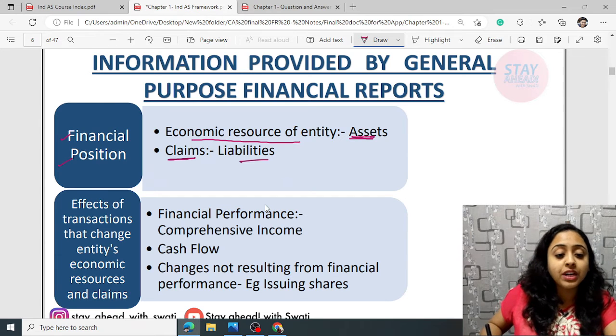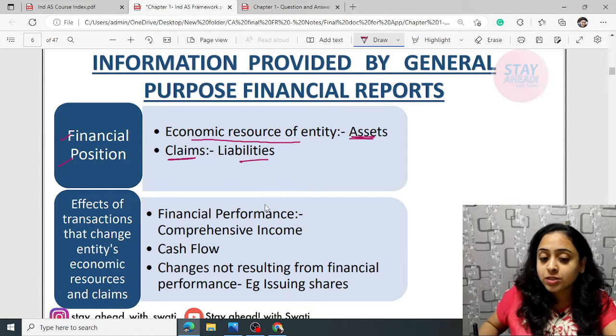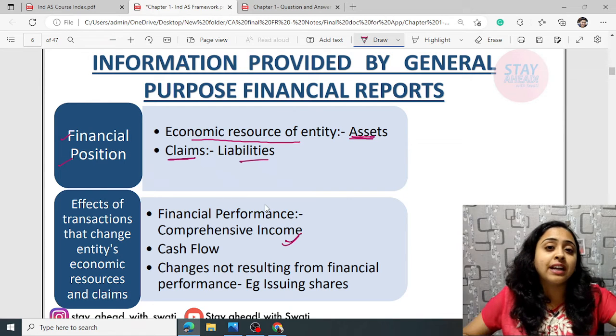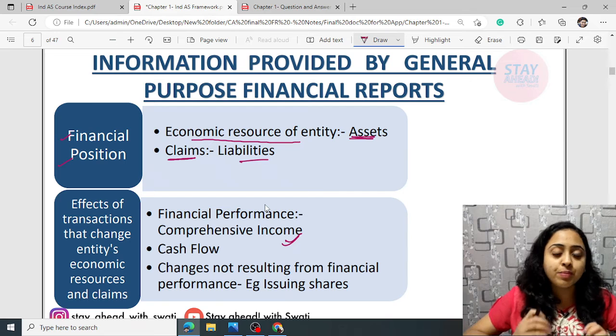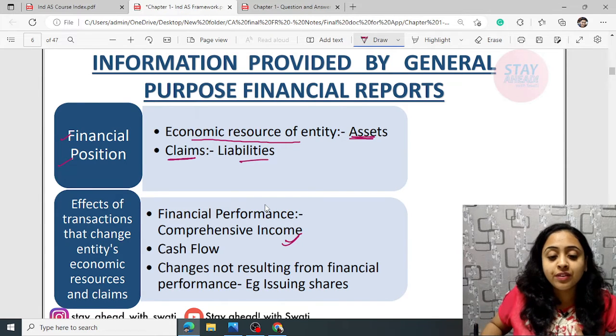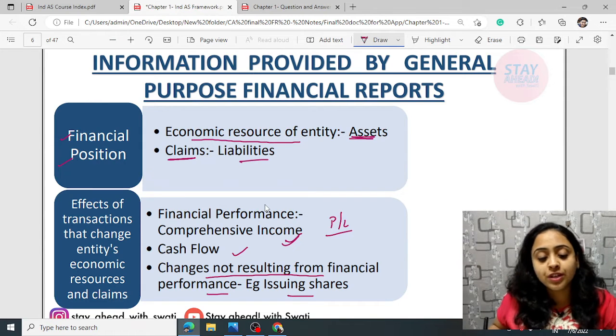Whereas if we talk about the effects of transactions that change the entity's economic resources and claims, it talks about financial performance, that is comprehensive income, where we know that the P&L has 2 parts, P&L and other comprehensive income, and the total becomes total comprehensive income. Then the cash flow and the changes not resulting from financial performance, for example, issuing of shares.